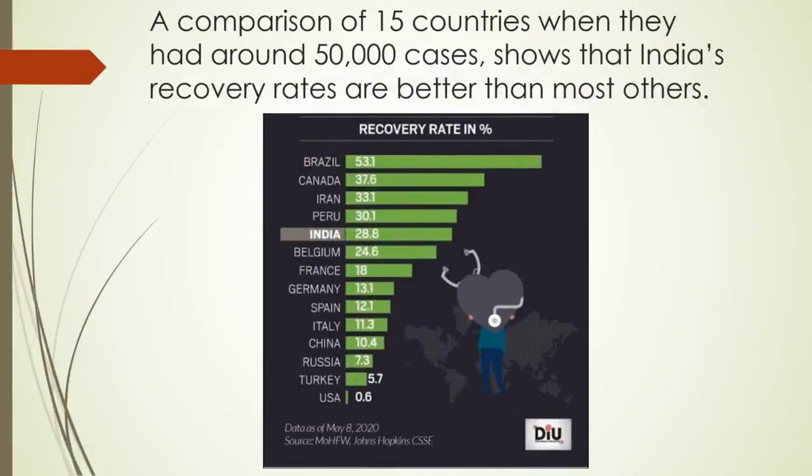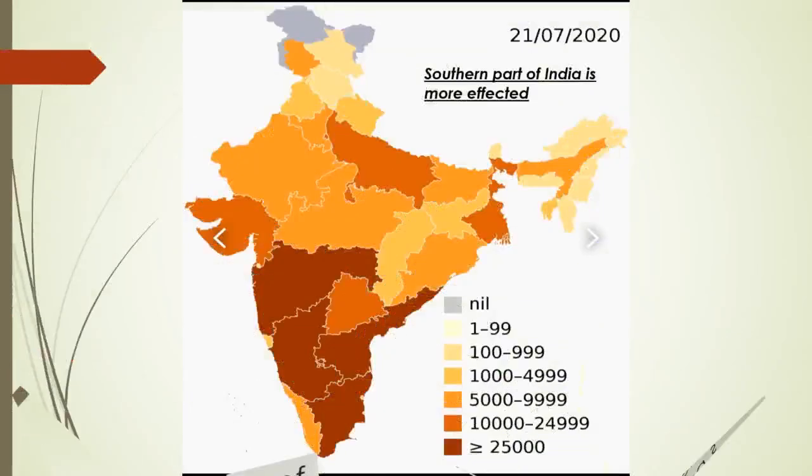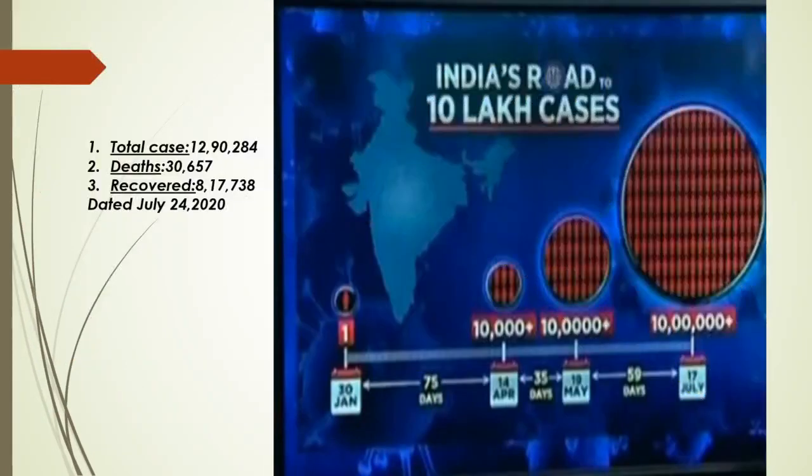You can see in this graph the recovery rate of different countries throughout the world. India stands at the 5th position at the rate of 28.8%. At the country level, you can see that in the southern part of India most COVID cases are there, as the color is dense in this graph. As you can see now, India crossed 10 lakh cases on 17 July.